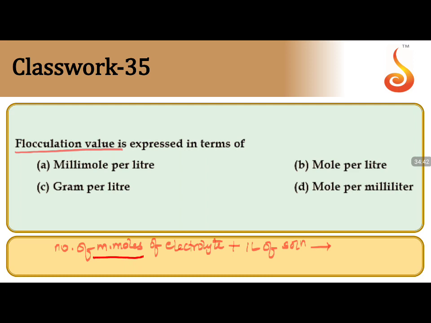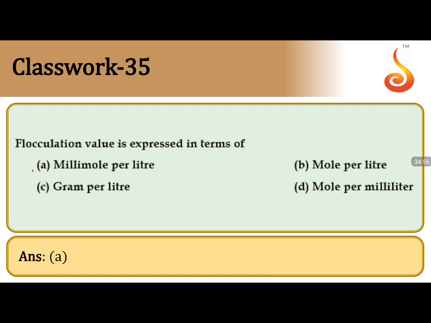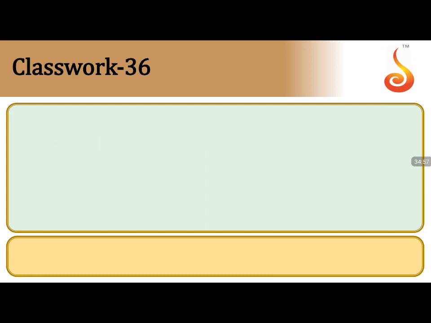So it is always expressed in millimoles per liter of solution. So the answer which is coinciding with this is option A. Always remember, that's the key point. Refer to the synopsis. There also I have mentioned millimoles per liter.